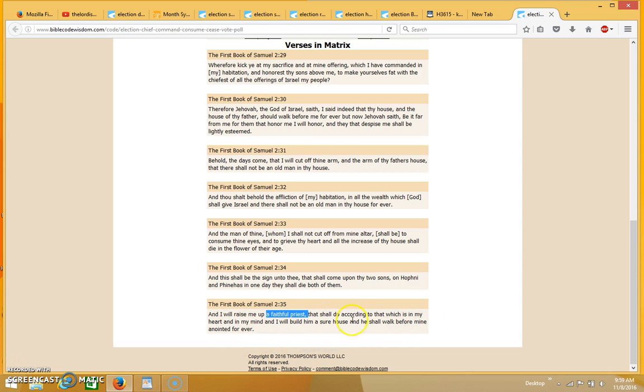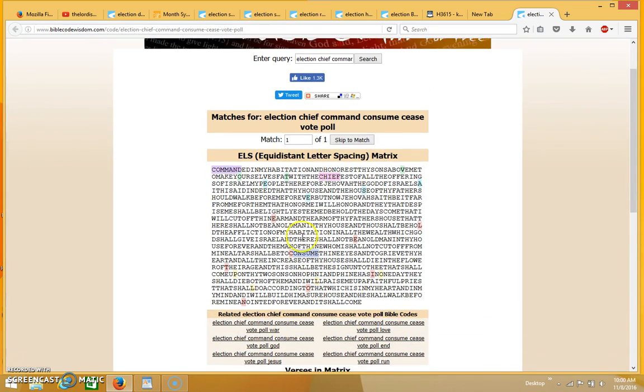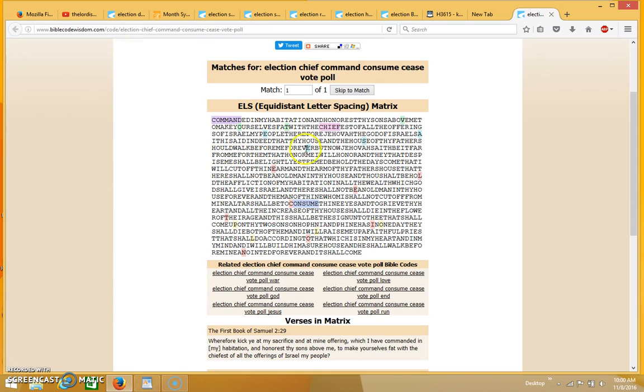So of course this sounds like the return of Christ right here, and it's coming up in this matrix that seems to be alluding to the election coming to a halt, being caused to cease. And then you had words vote and poll. They came up in ELS form as well.